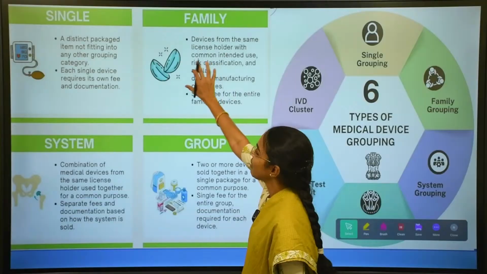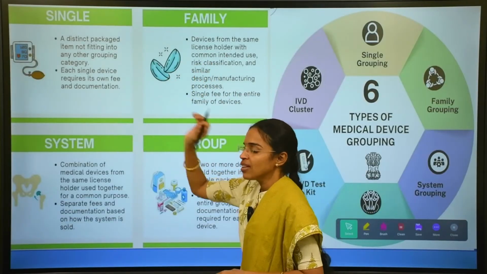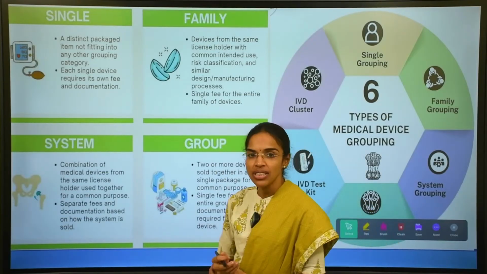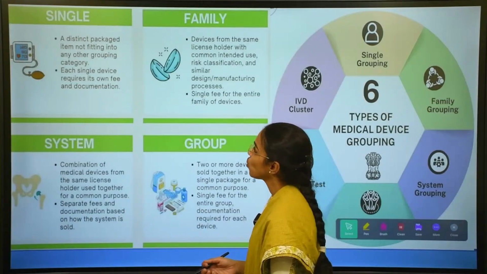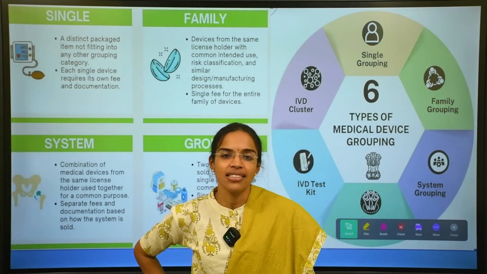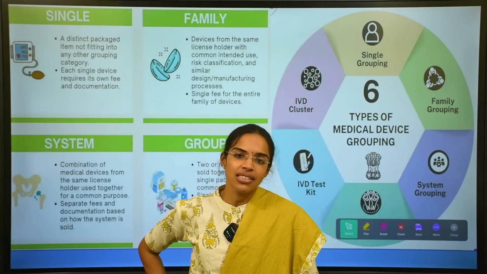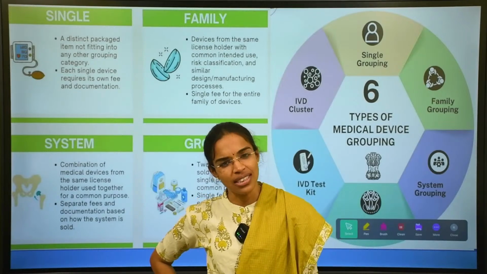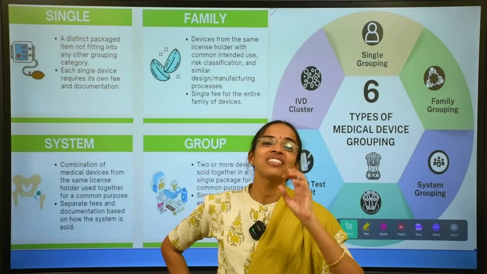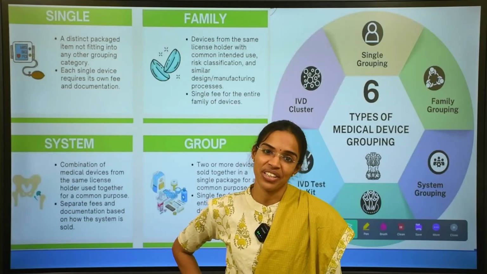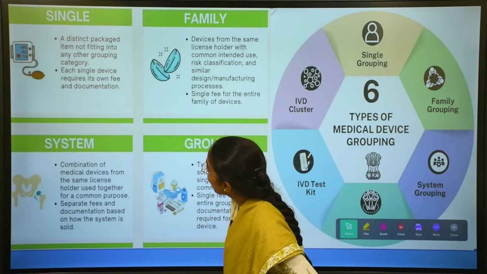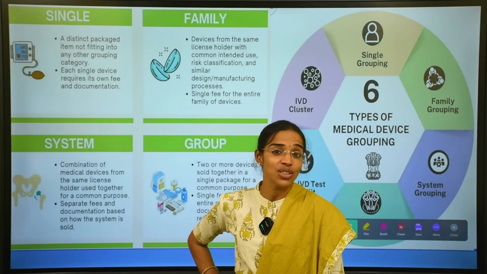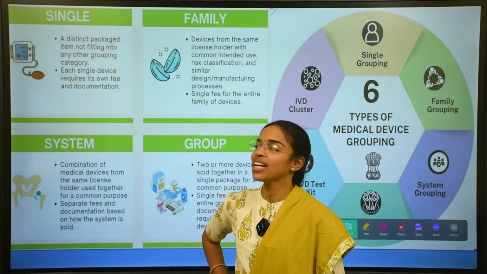Medical devices are grouped according to this classification system. There is a different grouping system for medical devices. A medical device can be grouped under single, the category of a single kind of group, a single classification. It can be considered single when it is not deemed to fit into any other grouping category.